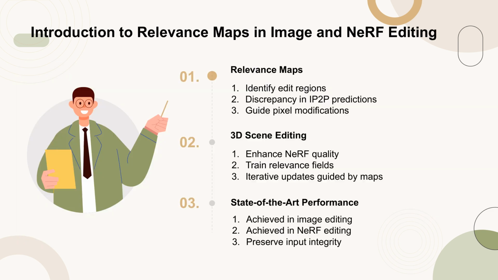The core of our method lies in the use of relevance maps, which are generated by identifying the discrepancy between InstructPix2Pix predictions with and without the text instruction. These maps serve to localize the regions in an image that need to be edited, ensuring that only relevant pixels are modified. For 3D scene editing, we extend this concept by training a relevance field on the maps from training views, which helps in maintaining 3D consistency during edits.